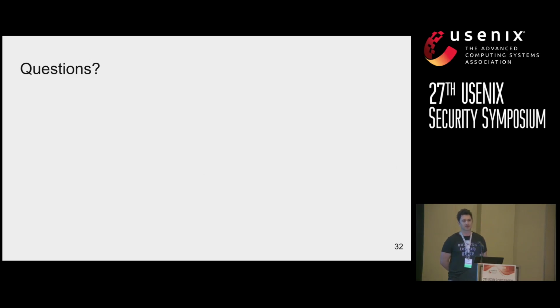First, I'd like to commend you on using Shadow. I think it's important that people use standardized tools. It helps other institutions and researchers compare the results to yours and to reproduce your results, so good job with that. Thank you. The question I have is, in your experiments you were downloading the same size file, 320 kilobytes in Shadow and 80 kilobytes on the live Tor network. That's correct. I'm wondering if you can comment on how changing the size of the file you're downloading would affect your machine learning algorithms.